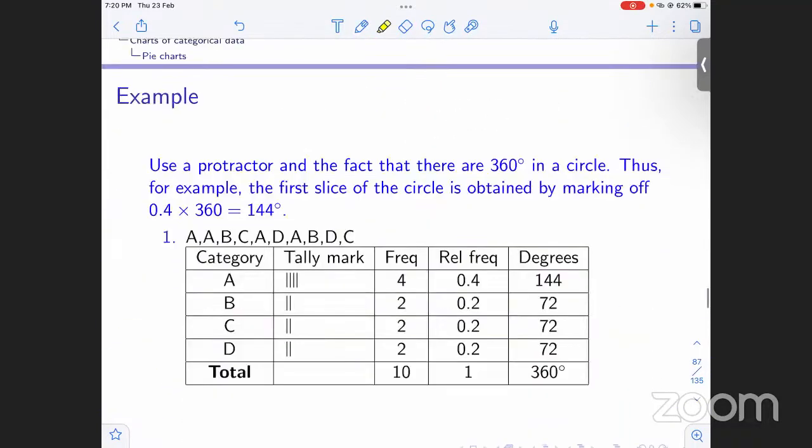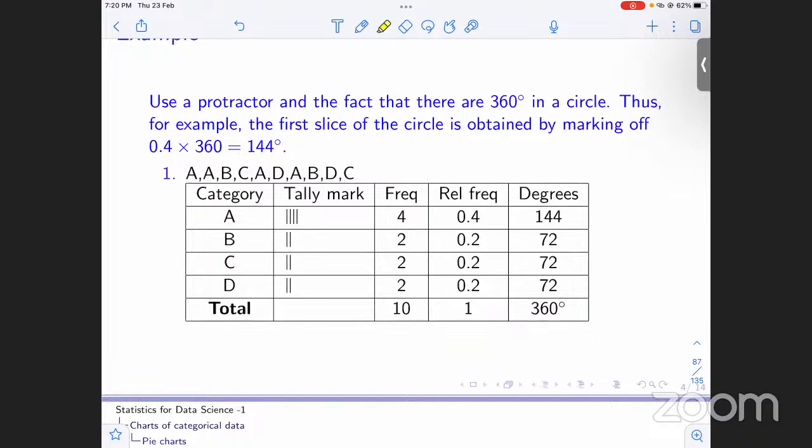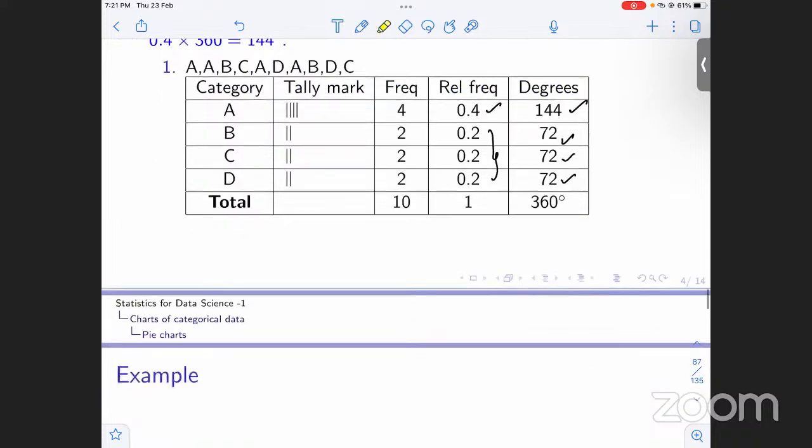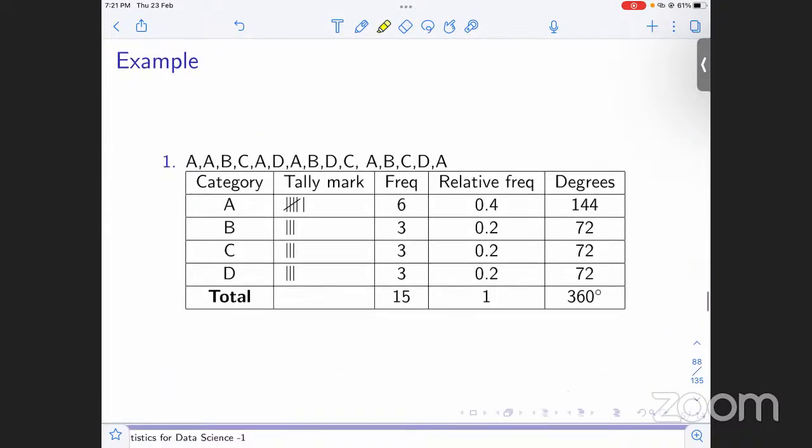Okay, so basically this is how it's done. For example, in this case, relative frequency 0.4 into 360 is 144. This is going to be 72, because they all are 0.2, so they will be 72, 72, 72. In the end we should be getting the entire circle, so all the angles subtended by these categories have to add up to 360. Okay, so this is how we basically construct a pie chart.